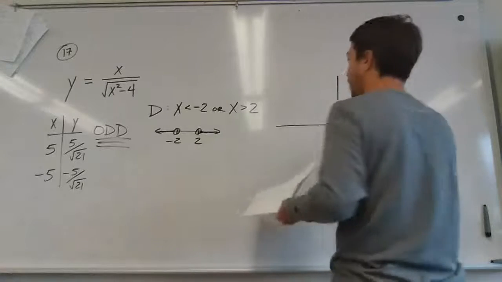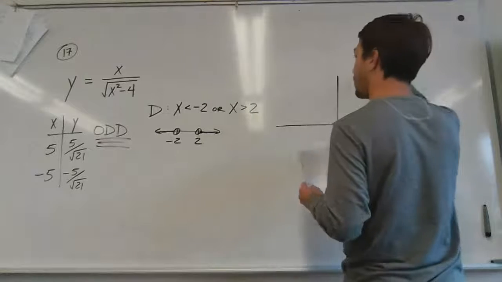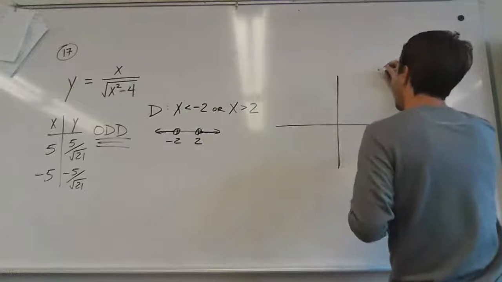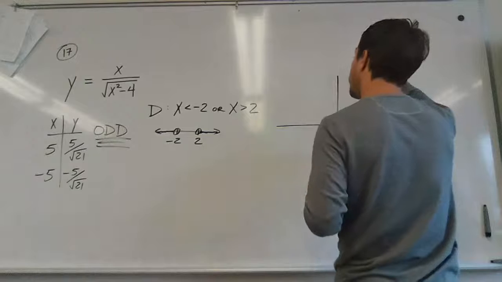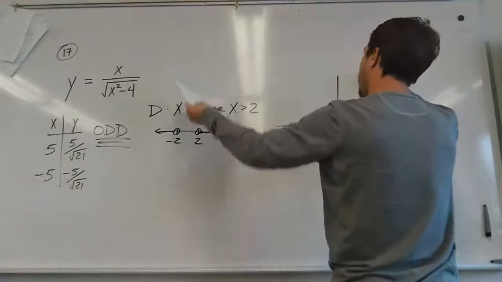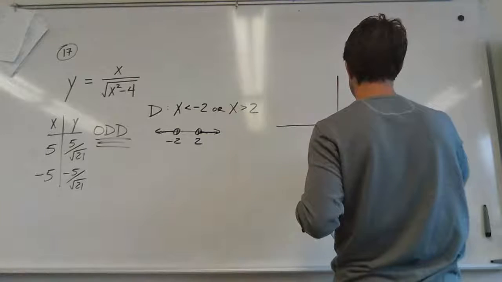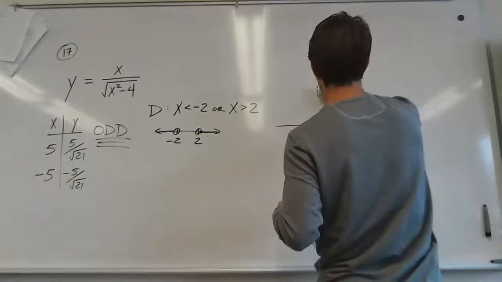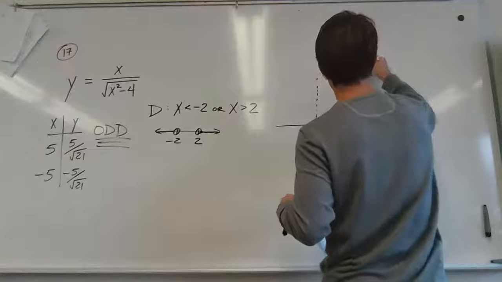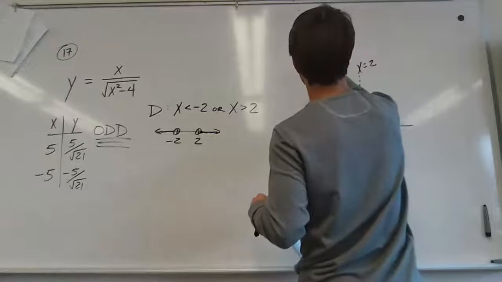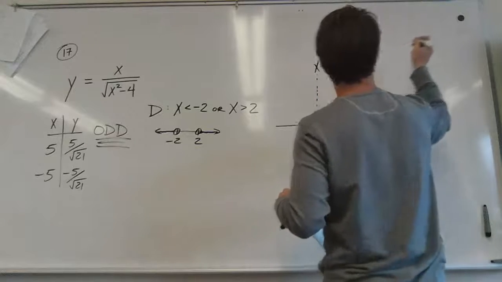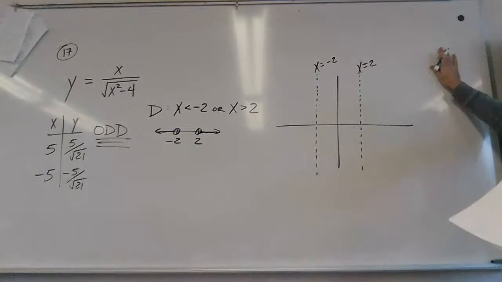Think about plugging in 2. What type of structure would emerge? If you plugged in 2, you'd have 2 divided by 0. Very good, vertical asymptote at x equals 2. And -2 for the same reason. And then it's going to go out.